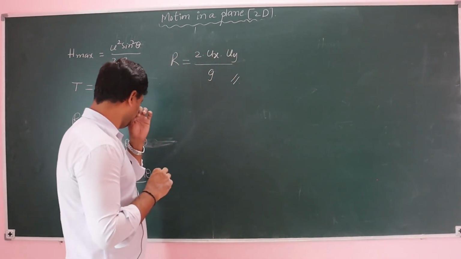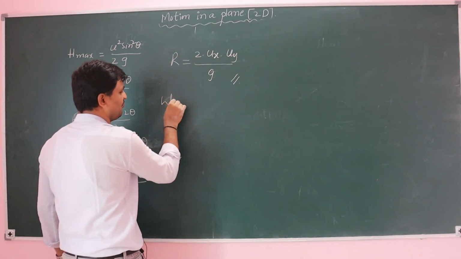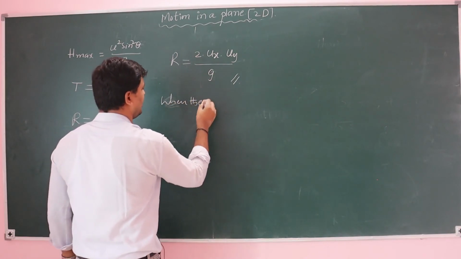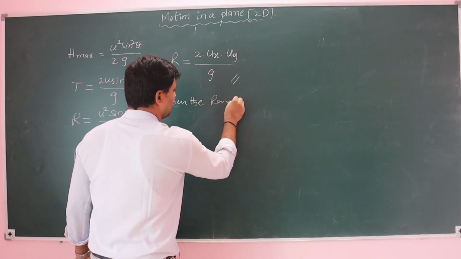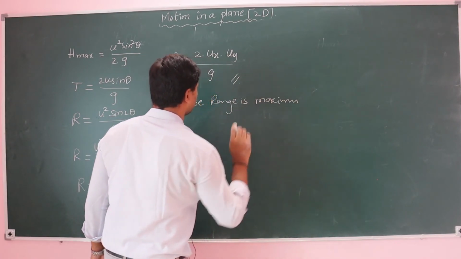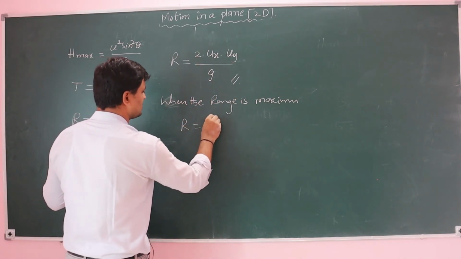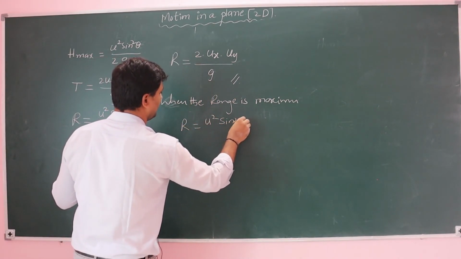See here, when does the range become maximum? For that we take R is equal to u square sin 2 theta by g.